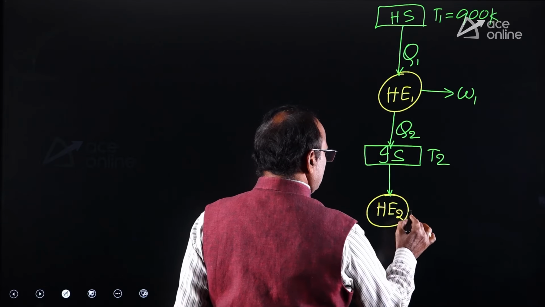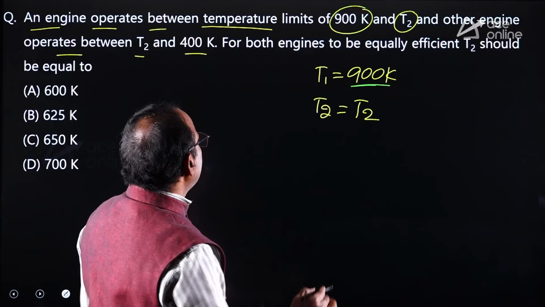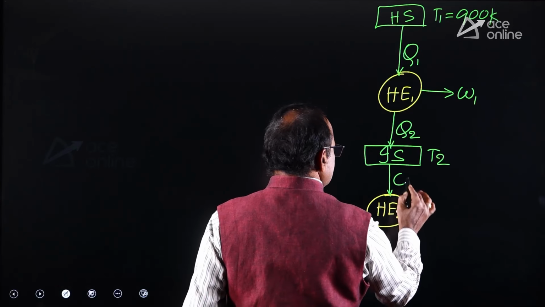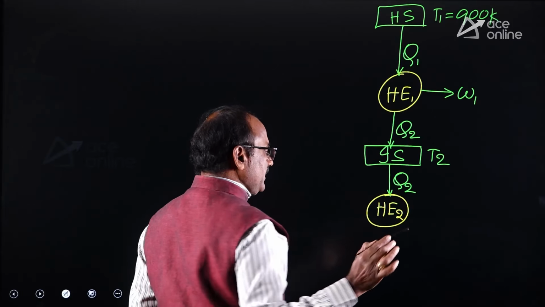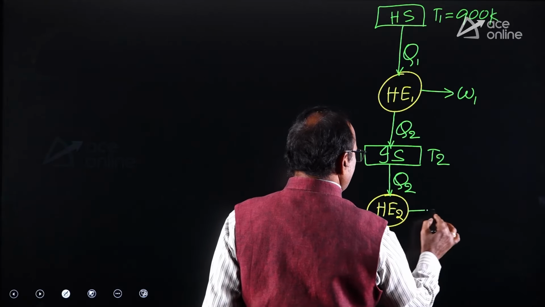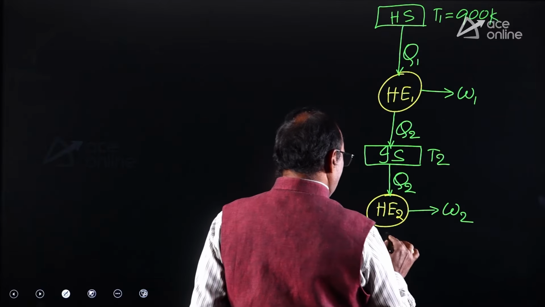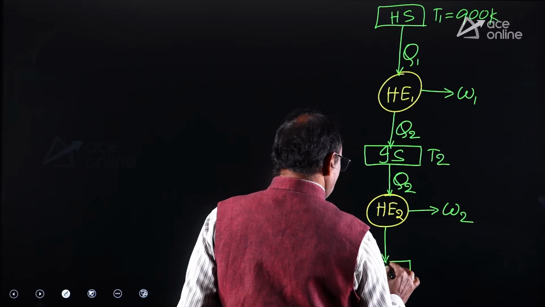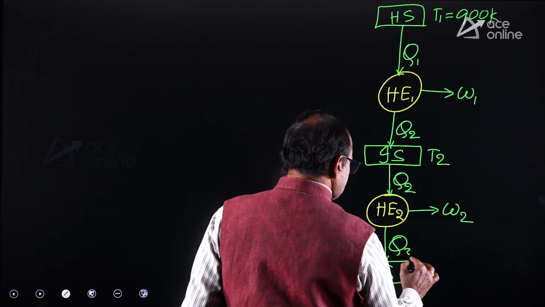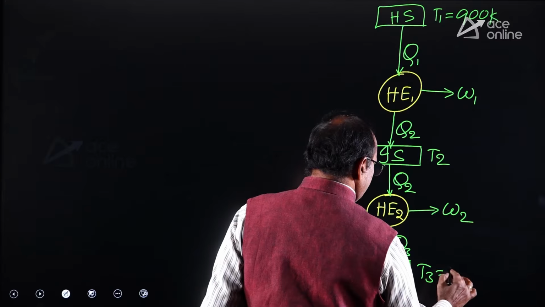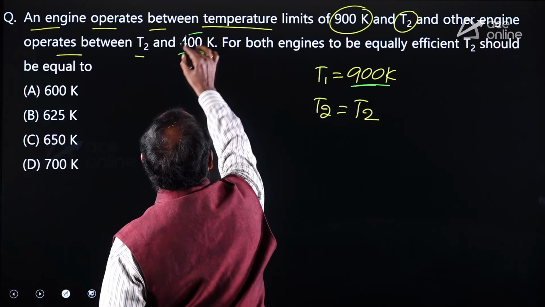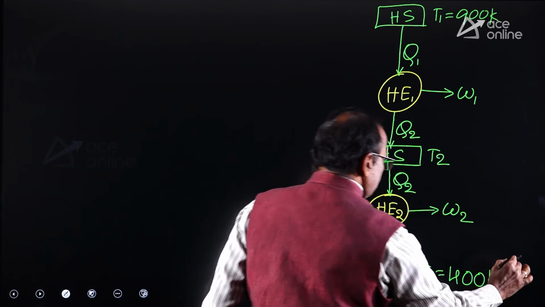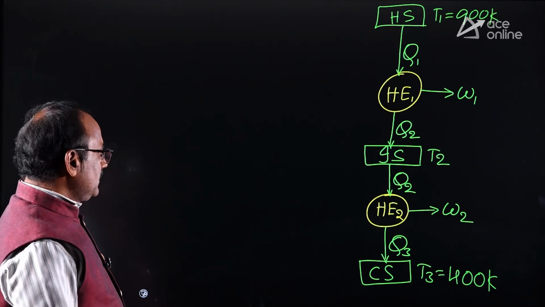between T2 and 400 Kelvin. It means the second heat engine is receiving Q2 amount of heat energy from the intermediate source. A part of the heat energy is converted to work energy. The remaining energy is dumped to the cold source. This is the cold source. The amount of heat dumped to the cold source is Q3 while it is maintaining the T3 temperature. That T3 is given as 400 Kelvin. That means series arrangement of the Carnot heat engines.